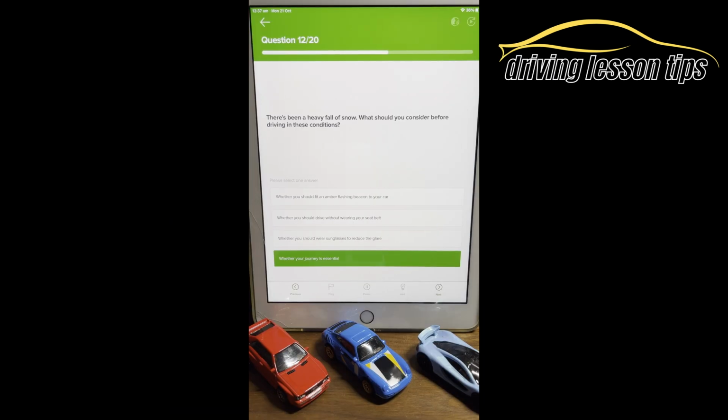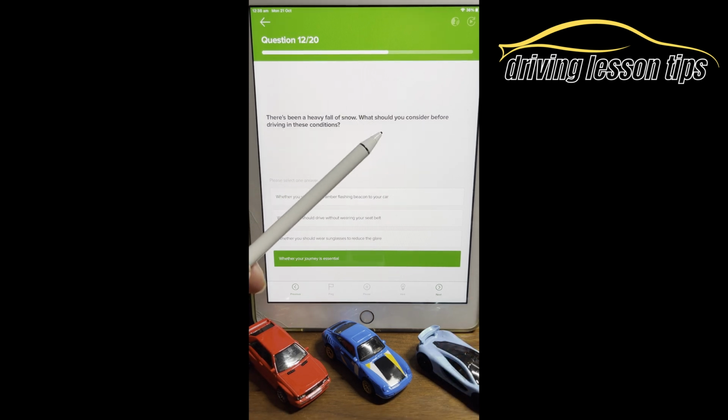So again, let's read the question. There's been a very heavy fall of snow. So there's a very big clue there. Heavy fall of snow, which means driving on the roads is going to be a lot more tricky, a lot more difficult, potentially a lot more dangerous as well. Lots of accidents happen because of lots of snowfall. So you've got to think, is your journey actually essential? If it isn't, then basically just don't drive. Might be safer just to stay at home.